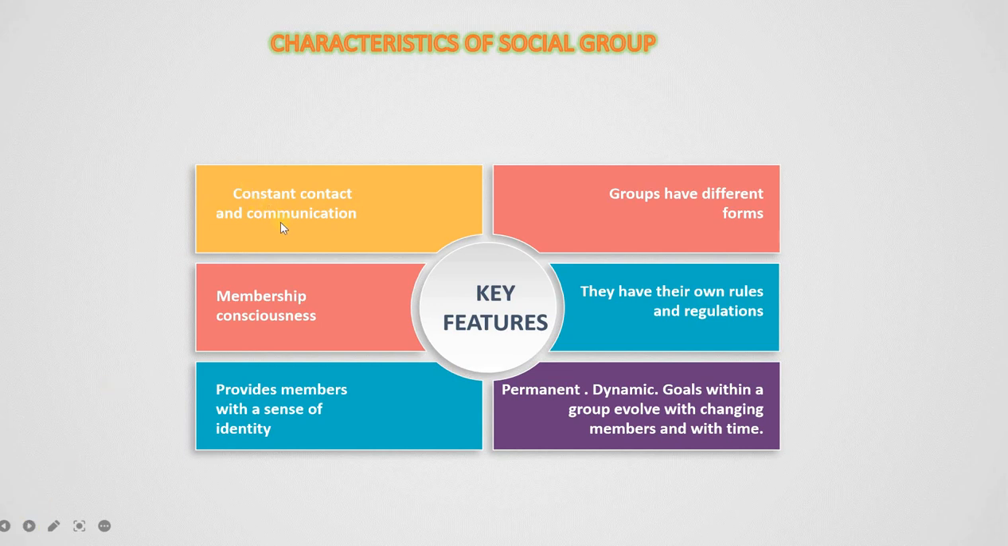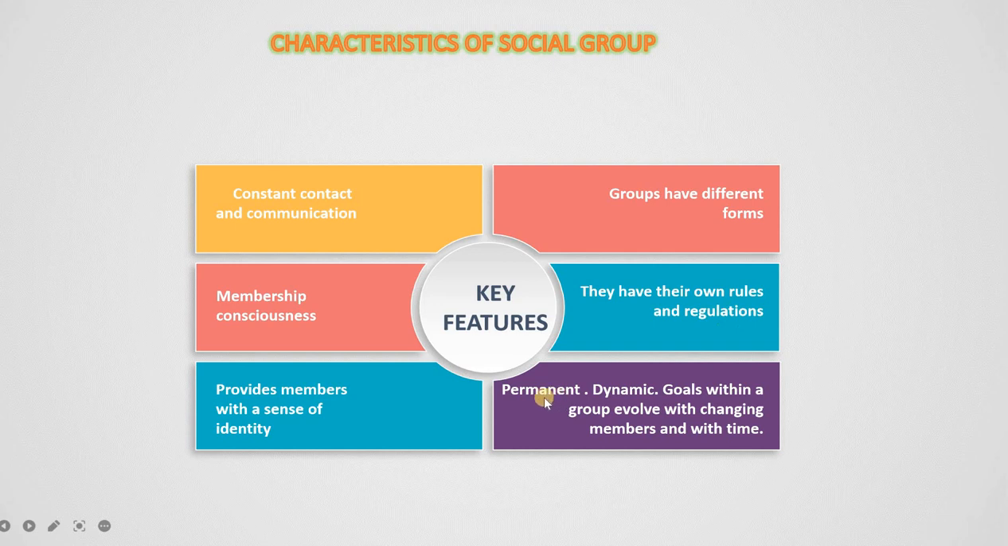Number one, members must be in constant communication and contact with each other. Number two, all members must have membership consciousness. That means the we feeling that all the members have between each other. Number three, it provides a sense of identity for the members. Number four, all groups have different forms. They might be informal or formal. Number five, all of these different groups have their own rules and regulations which all the members adhere to.